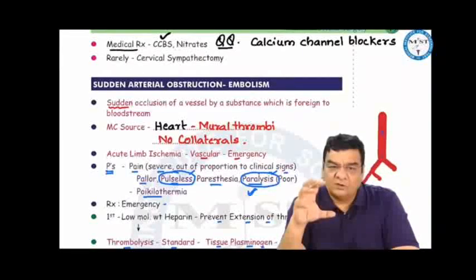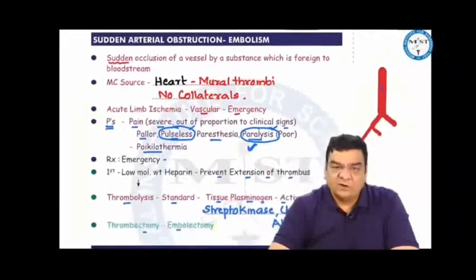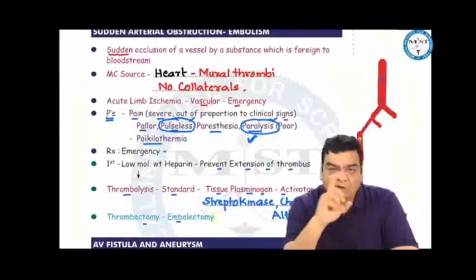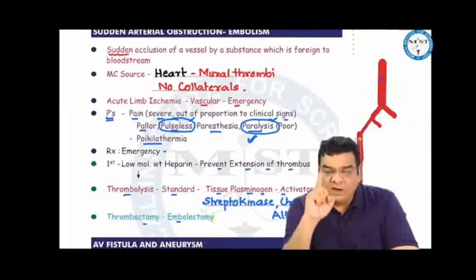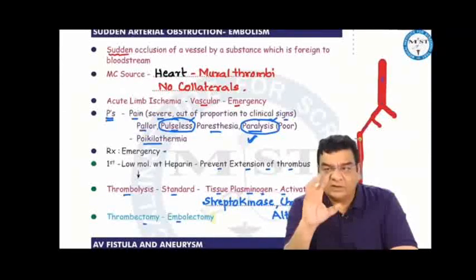Sudden arterial occlusion, embolism. It is sudden occlusion of a vessel by a substance which is foreign to the bloodstream. Most common source of embolism is the heart. We are talking about arterial embolism, not venous embolism. Arterial emboli originate from the heart, mural thrombi from the heart, like in subacute bacterial endocarditis.